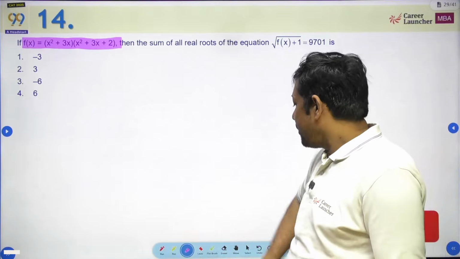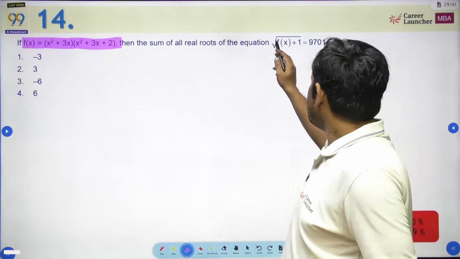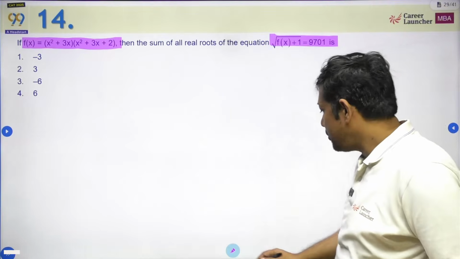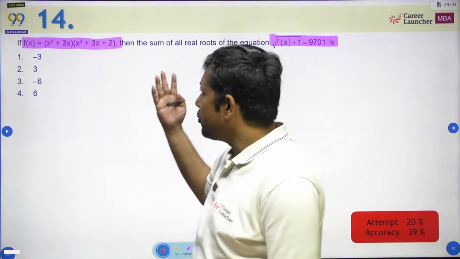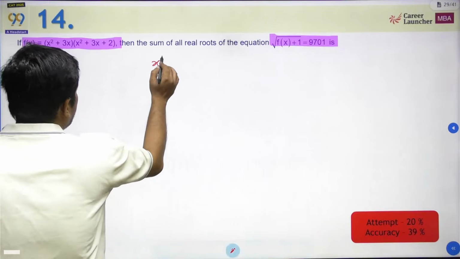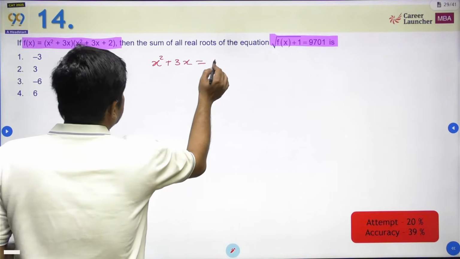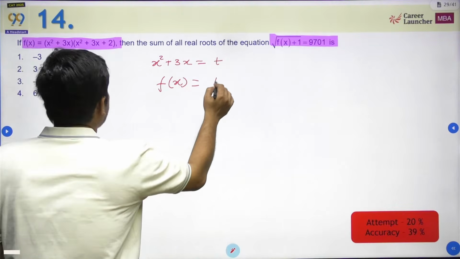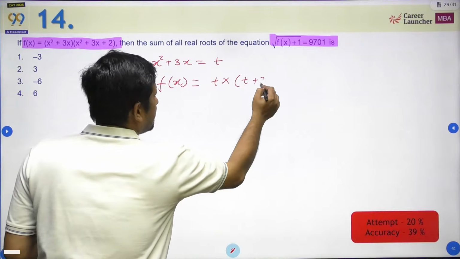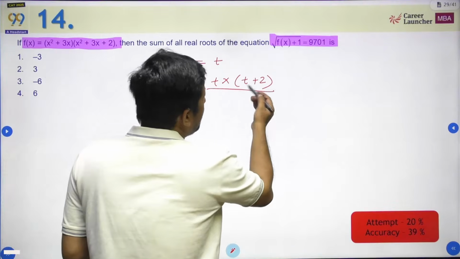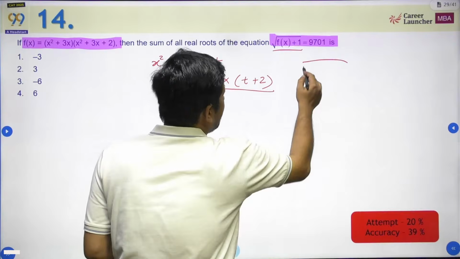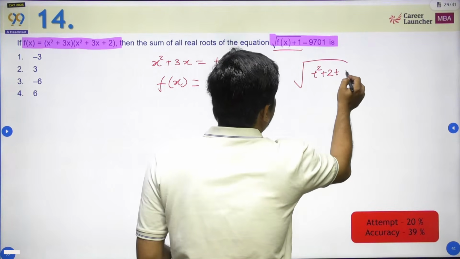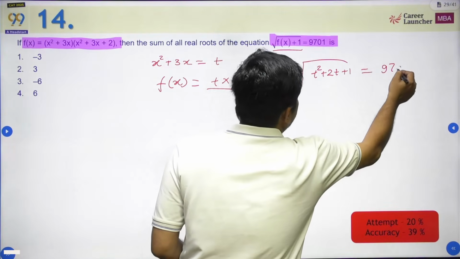So basically, what the question is talking about, fx is given, some random things are given, and my job is to solve it. So what am I going to think of? The first thing that is going to come in my head, I am going to say that x square plus 3x, and let's call it t. Okay. So I am going to get fx is equal to t into t plus 2. So fx becomes t square plus 2t. I'm going to put it here. So that is directly going to be fx is t square plus 2t plus 1, and that is equal to 9701.